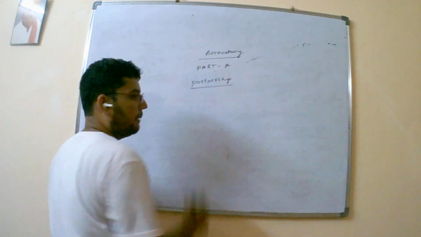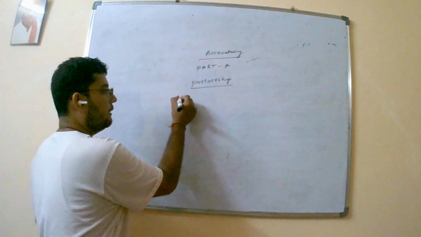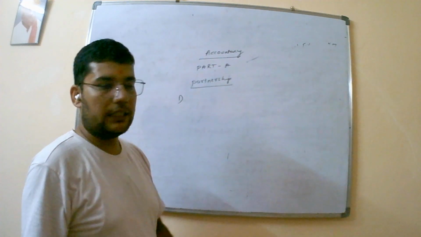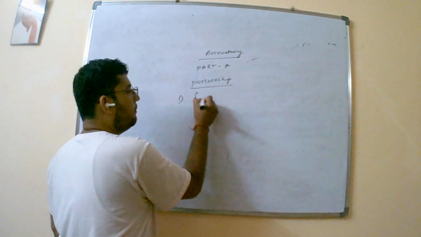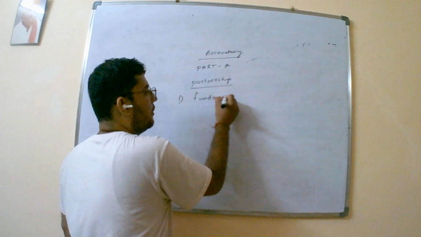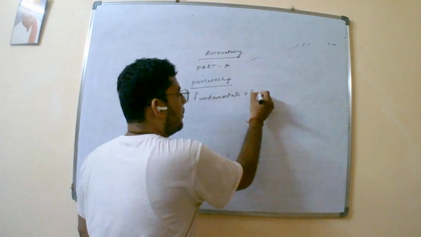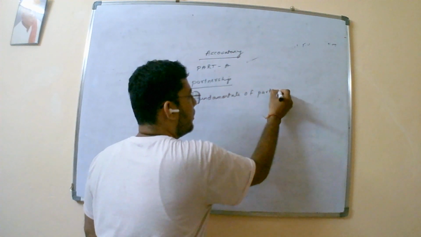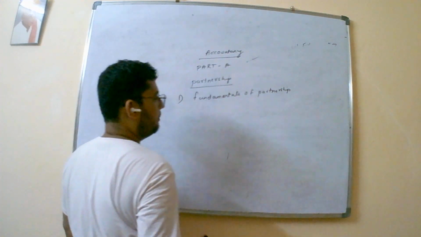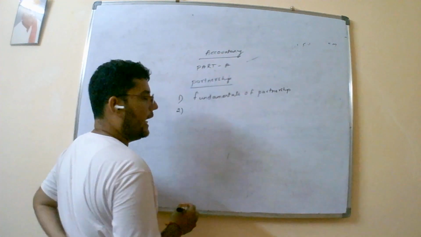What is the first chapter to be dealt with? That is the fundamentals of partnership.